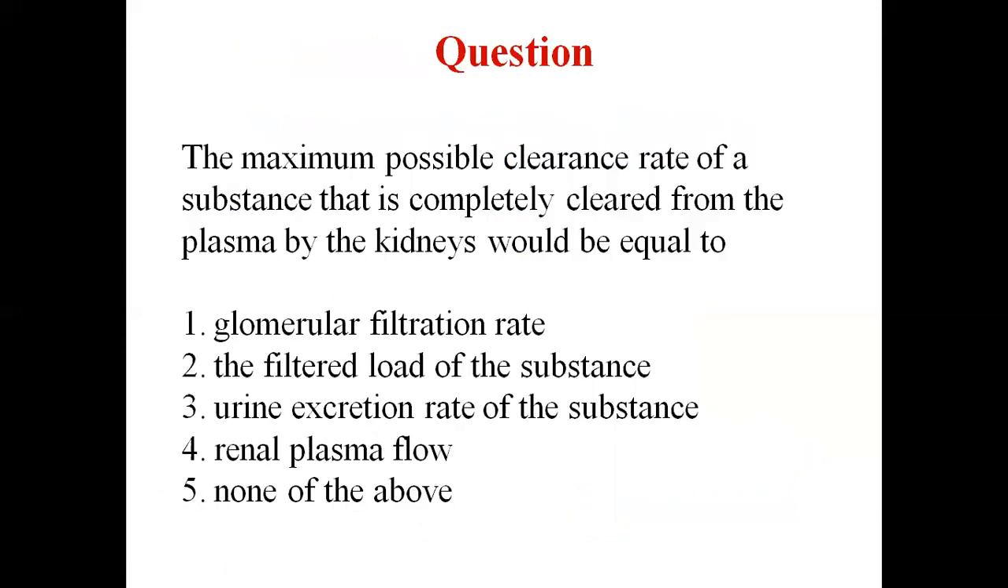So this is a small exercise. The maximum possible clearance rate of a substance that is completely cleared from the plasma by the kidney would be equal to: the choices are glomerular filtration rate, no, this is not completely cleared; filtered load of substance; the urine excretion rate of substance; the renal plasma flow; or none of the above. So I think you must be knowing the answer now. It is renal plasma flow, because it is the complete clearance of the substance from the plasma.